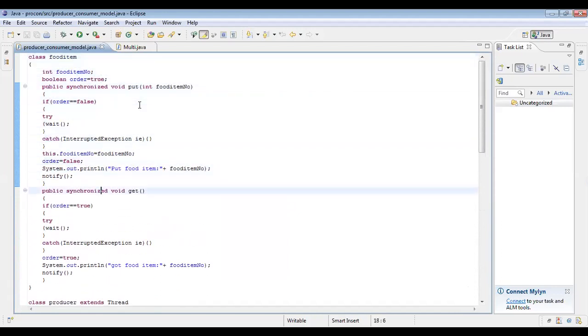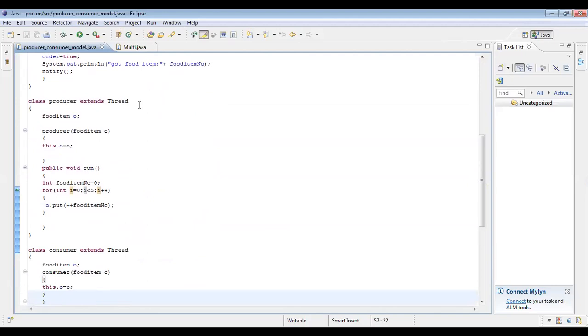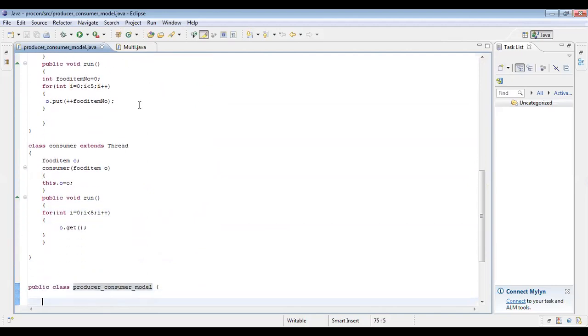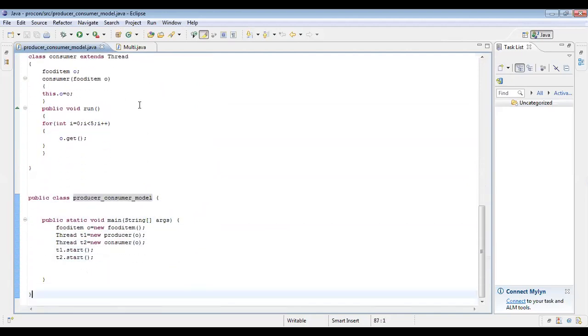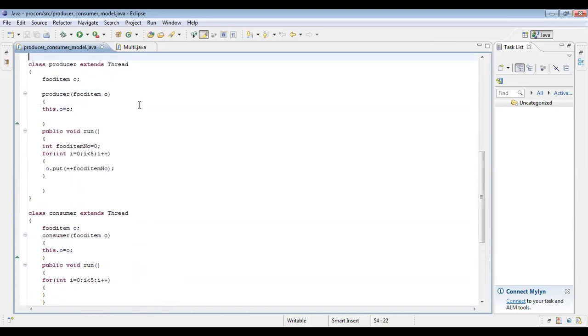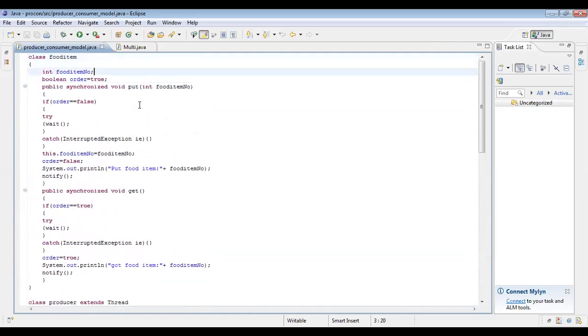Food item class, next one is producer class, then consumer class, and finally the producer consumer class. So please make sure that you have appropriate methods present in the food item class. As I said, if that particular resource is shared by more than one thread, you must make that resource a synchronized resource.